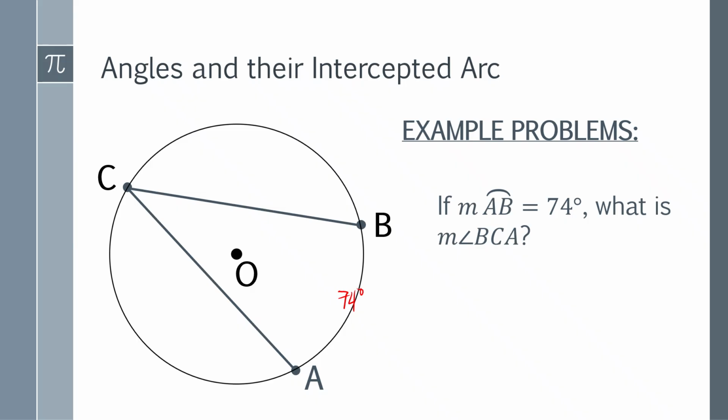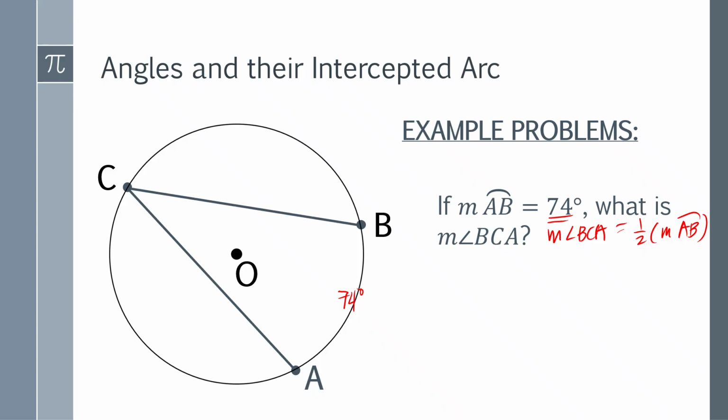Therefore, to find the measure of angle BCA, remember the inscribed angle theorem: the measure of angle BCA is equal to half of the measure of arc AB. So half of the given arc.